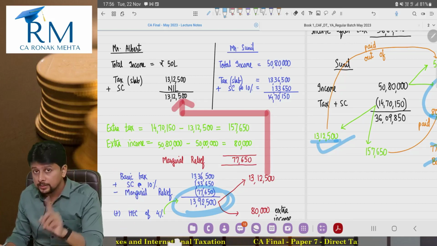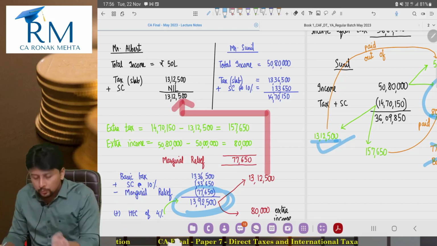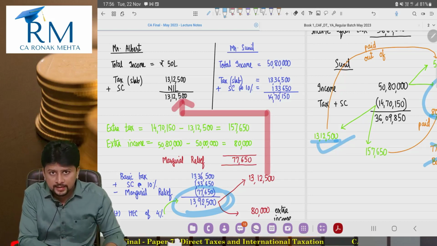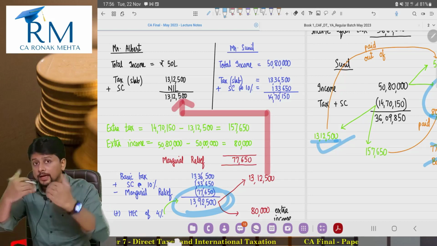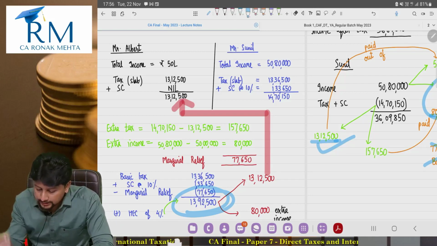This is a concept which is equally applicable to companies, firms also. So what will you have to do? Find the tax on your total income. Now, in fact, putting this into a kind of a stepwise discussion, let me put it like this.